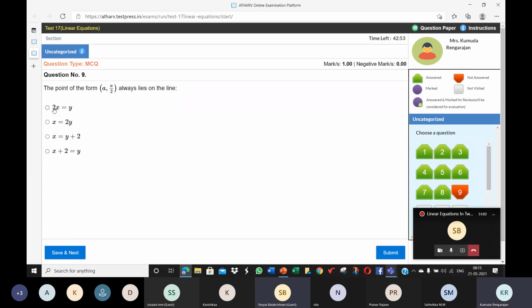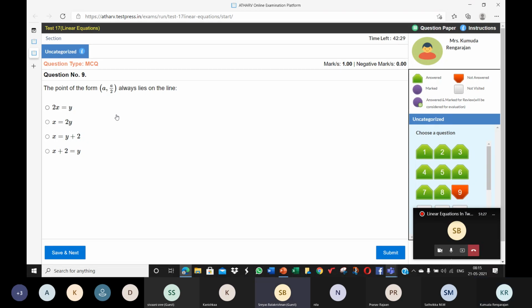You're talking about the first equation, right? Yes, ma'am. Okay, 2x is equal to y, correct. That means the y coordinate is twice the x coordinate. No, ma'am. If I move the 2 to the right hand side, then it will become x is equal to y by 2. Correct. Please then, go ahead.